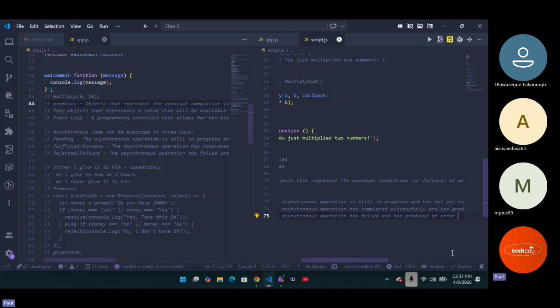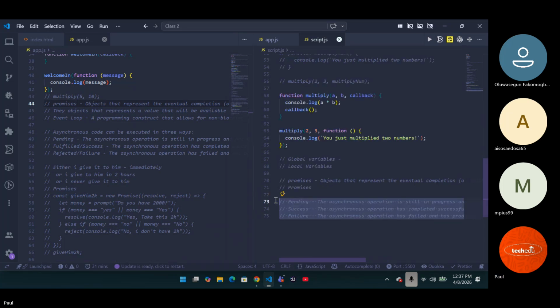These three things are basically what makes up your promises. Pending: I don't need my 2K yet. Success: give me my money. Failure: give me my money. Those three things are very much important. So pending, success, and failure. That is one thing you need to understand about promises. Promises are very much important in that regard.